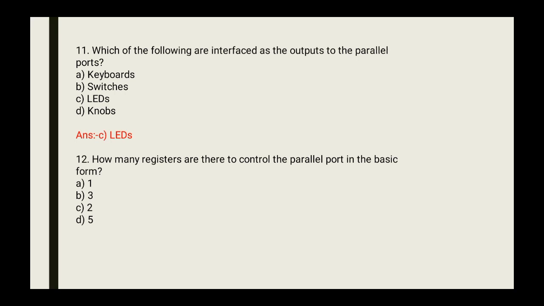Now 12th question. How many registers are there to control the parallel port in the basic form? Options are A. 1, B. 3, C. 2, D. 5. So correct answer is C. 2. Two registers are there to control the parallel port in the basic form.